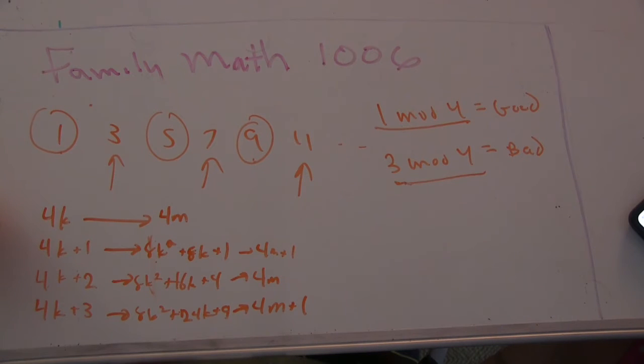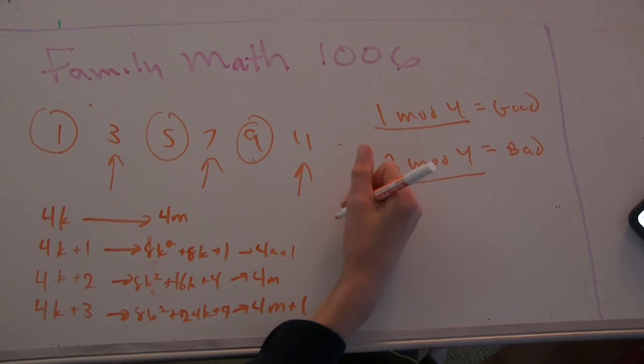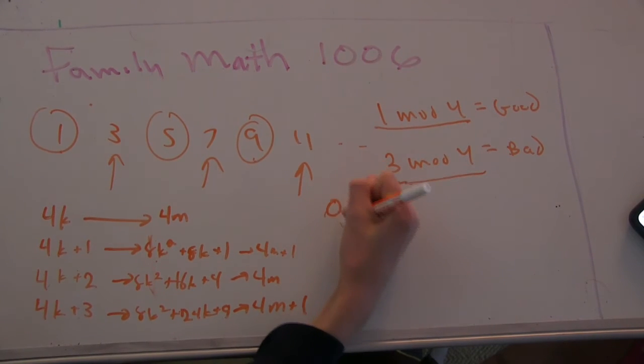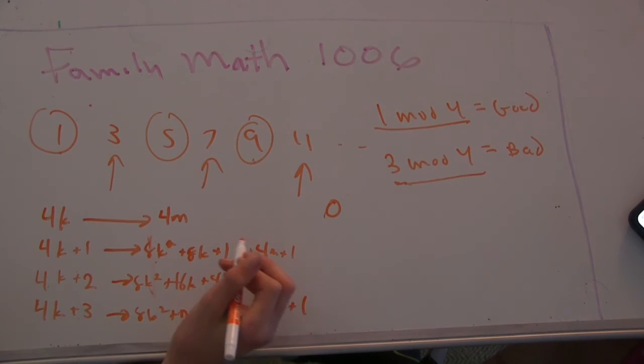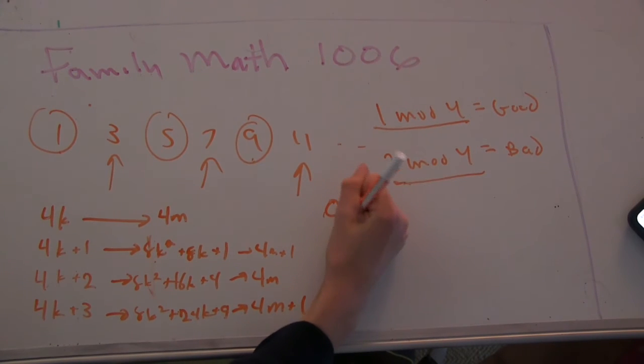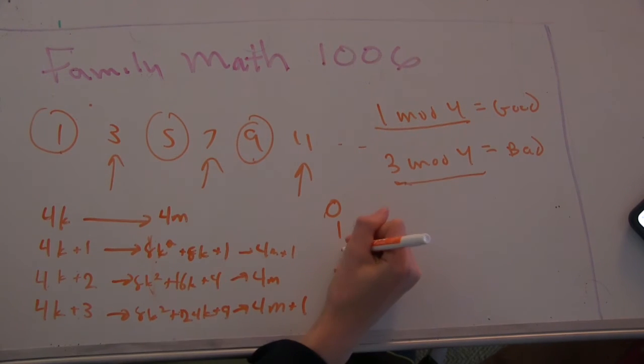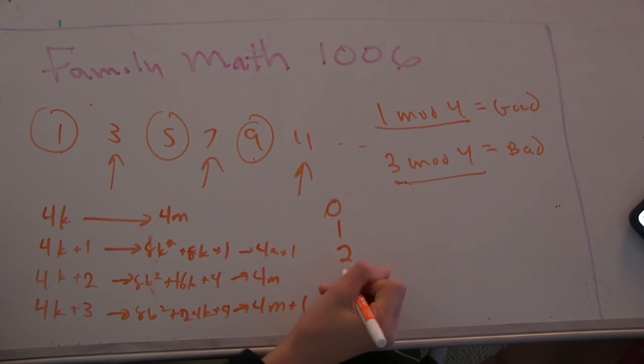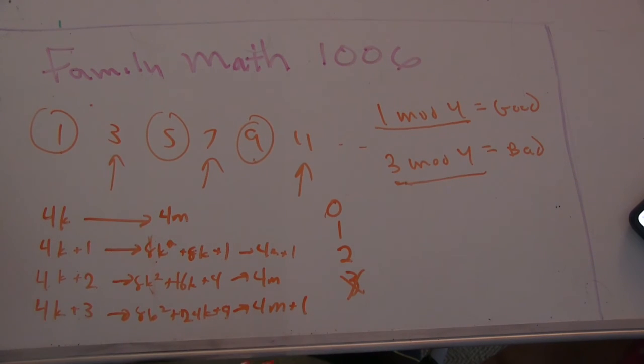And when you add them, the only things you can get mod 4, when you add a 0 and a 0, you get 0 mod 4. When you add a 0 and a 1, or a 1 and a 0, you get 1. When you add a 1 and a 1, you get 2. But it's never possible to get 3. Okay, so interesting. So no number that's 3 mod 4 can be written as a sum of 2 squares.